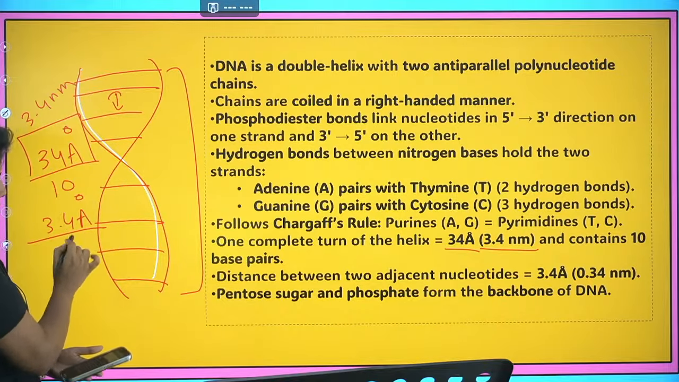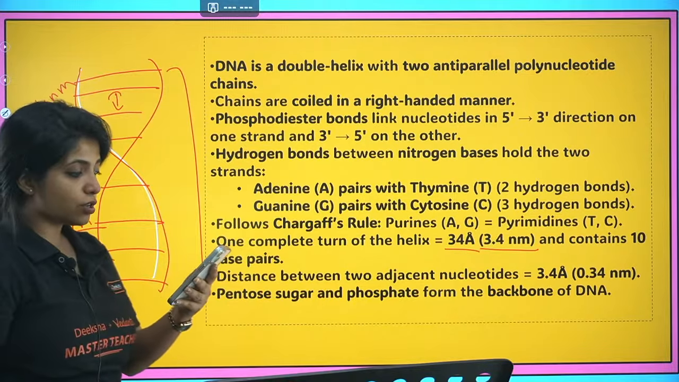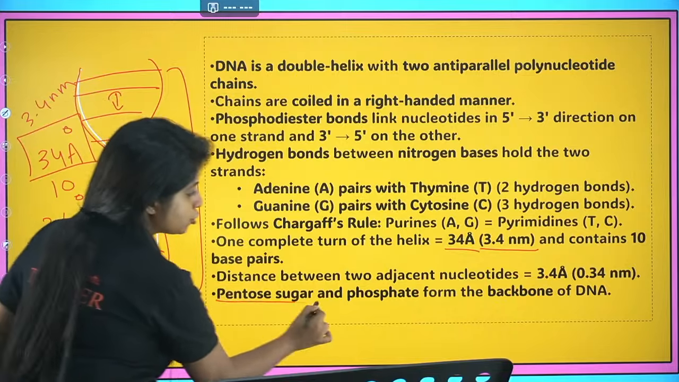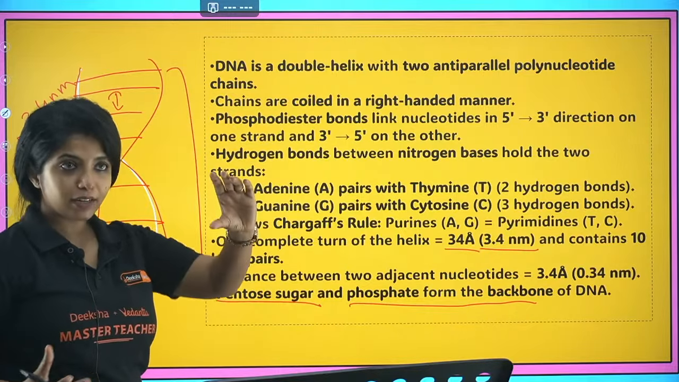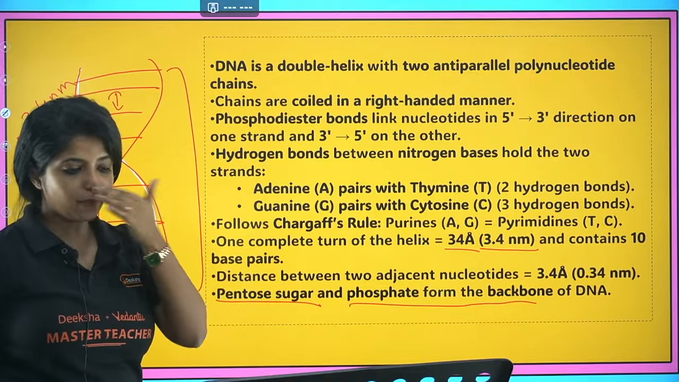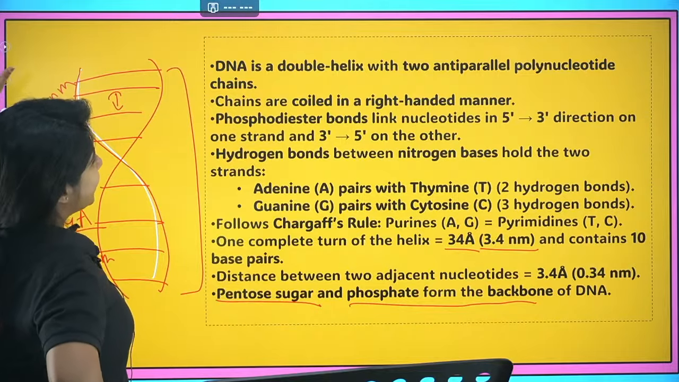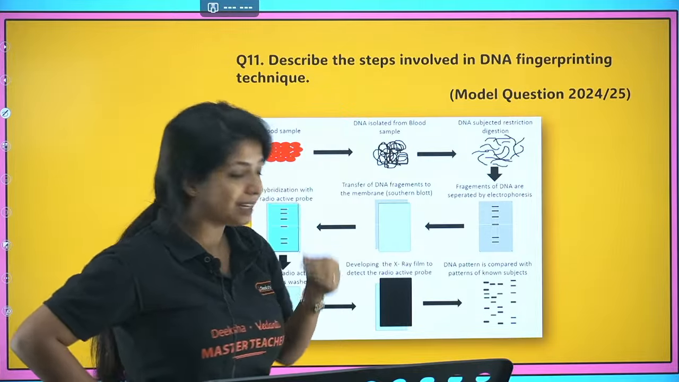And the distance between each of them would be 0.34 nm. You can get questions on the basis of this. Make sure you read everything properly. And now pentose sugar and phosphate forms the backbone of the DNA. Okay, the sugar and the phosphate which are there, they form the backbone.